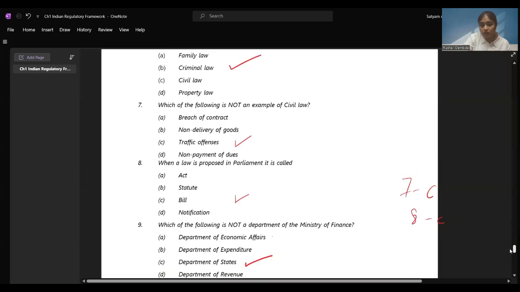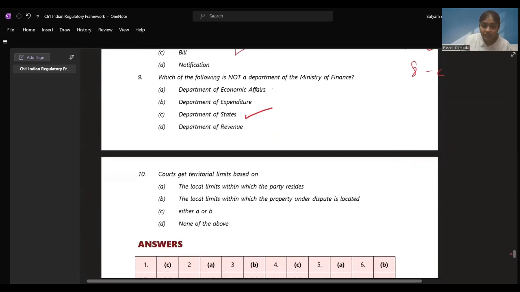There is "or". Let's see when an option with "or" is given. Yes, so we have option number C where "or" is given: either A or B. "And" is not the correct answer. They can confuse you by giving you an option of either A and B, but we have to be careful. It should be "or". We have read the provisions, it is "or".